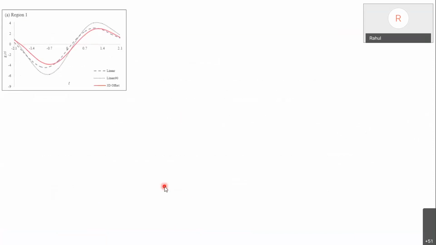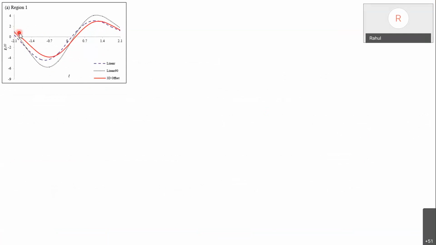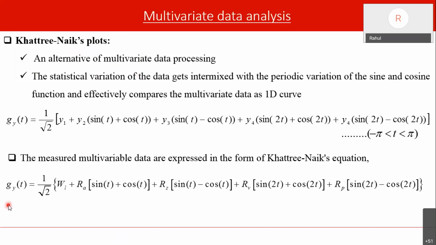You can see, this is for, say, the linear strategy. Whatever parameters we checked, Ra, Rz, Rp, Rv, if we put these values for linear and plot g of t, this is simply done in Excel itself. So for linear, this is the graph we could get.